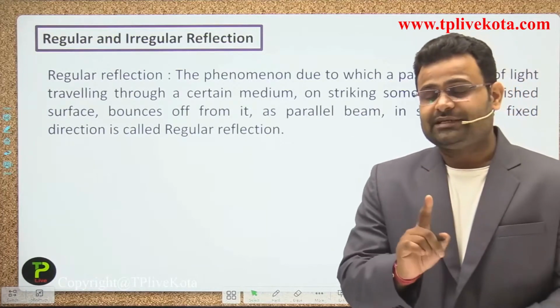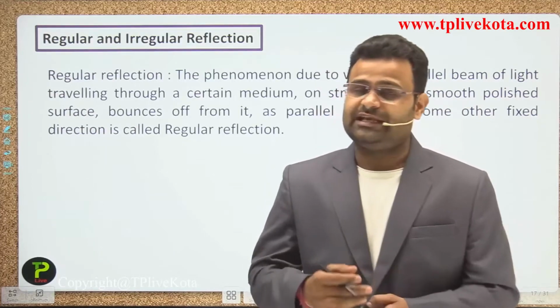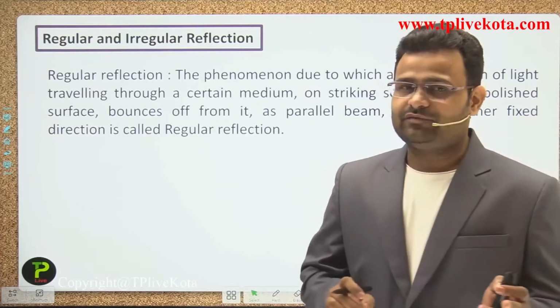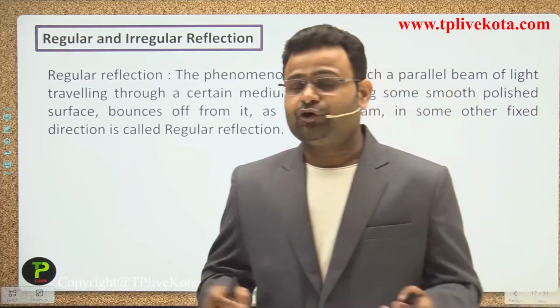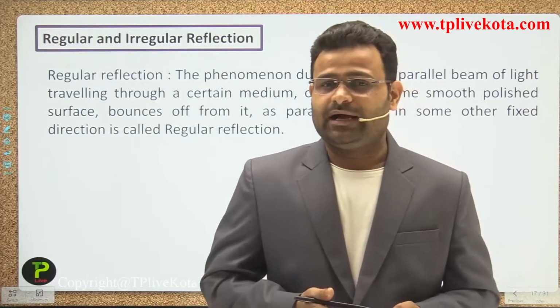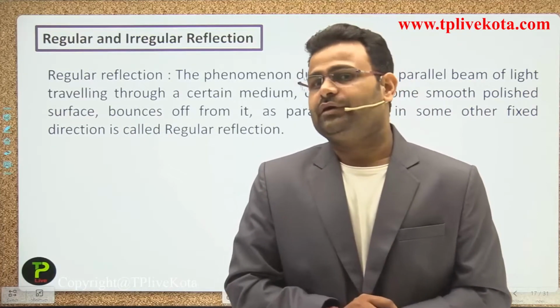The law of reflection is used every time, guys, it doesn't matter what the shape of that surface is. Please keep in mind clearly that it doesn't matter what the shape or size of the surface is, every surface follows the law of reflection.